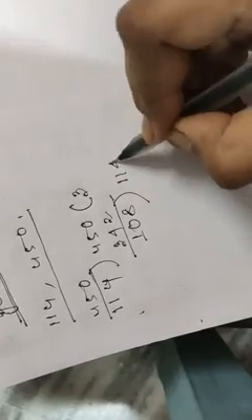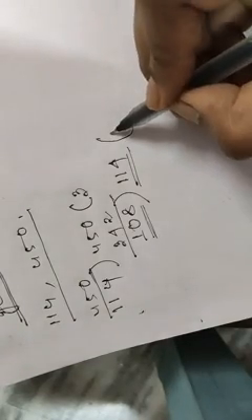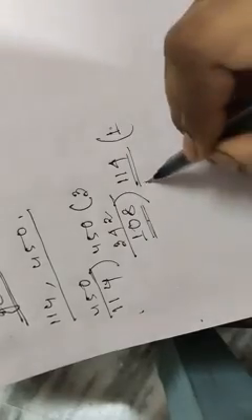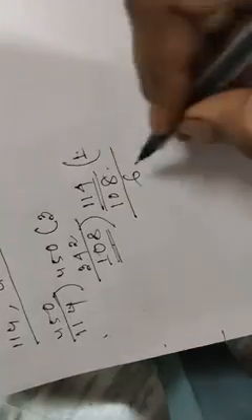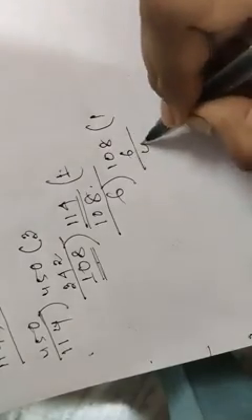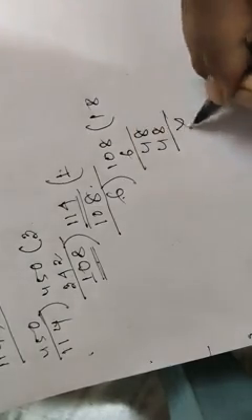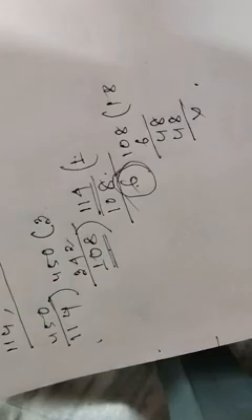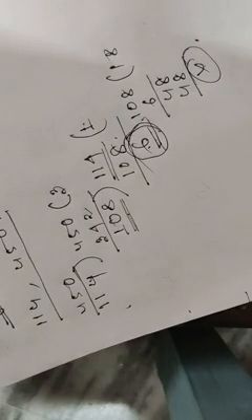Now we will again divide 114 by this 108. 1 into 108 is 108, and this will give you remainder 6. Again you have to divide 108 by 6, 18 times, 6 into 18 is 108. Then what will be the GCD? This will be 6. That means the last divisor is our result, when we get remainder equal to 0.